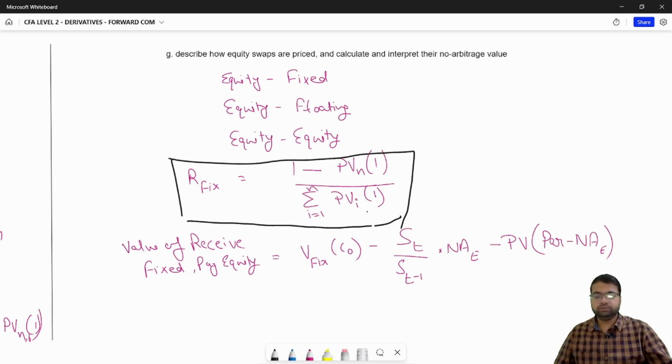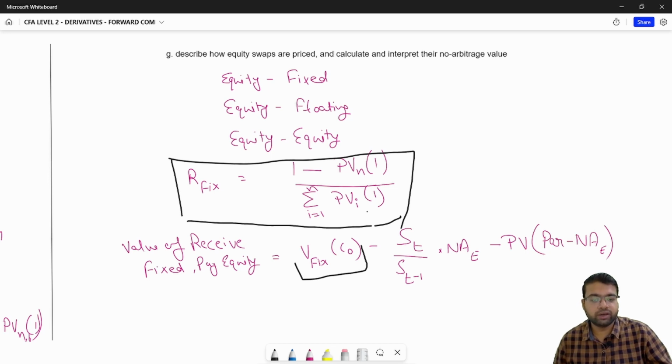So now the thing is how to calculate the value of a receive-fixed, pay-equity swap. Since you are receiving fixed payments, that means you will be calculating the value of a fixed rate bond where the fixed interest rate is equal to C naught, the rate that you calculated here.